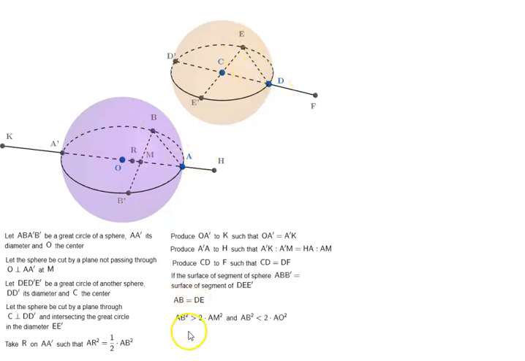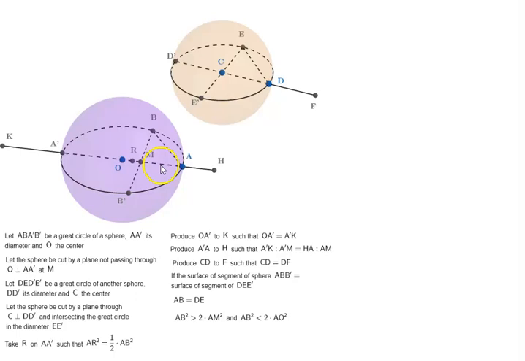Now, AB square is greater than 2 times AM square. How do we arrive at that? Because remember, BM is greater than AM.